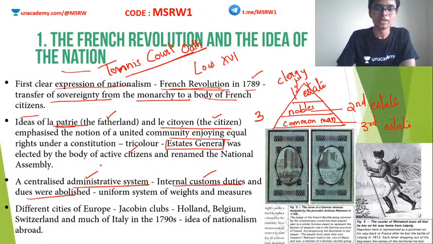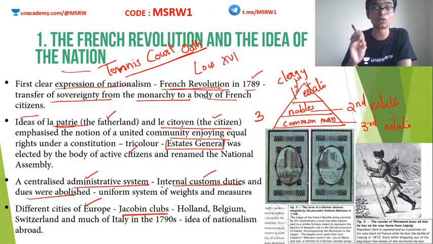Alright. Anyway, different cities in Europe started to look into all this. Jacobin clubs were formed. What is this Jacobin club? Jacobins were a group of people in the French Revolution. They had a very important role to play in that revolution that is beyond the scope of our discussion for now. Okay, if you want to know more about this, please go and watch my French Revolution video in the Unacademy app. That is absolutely free. You can just download the app and watch it.